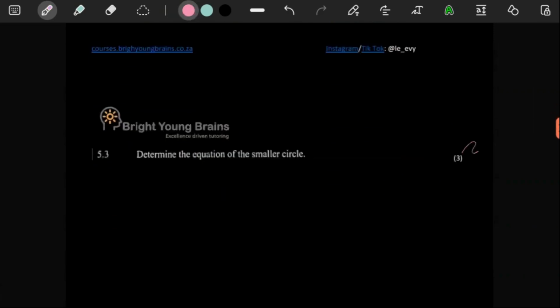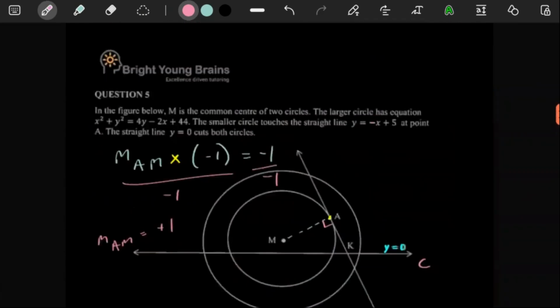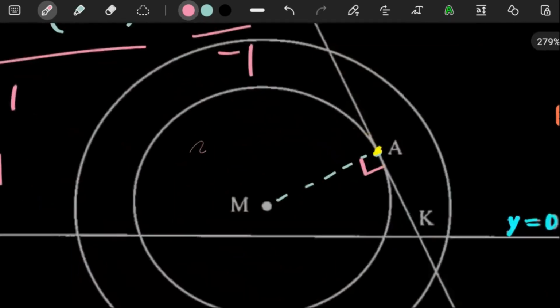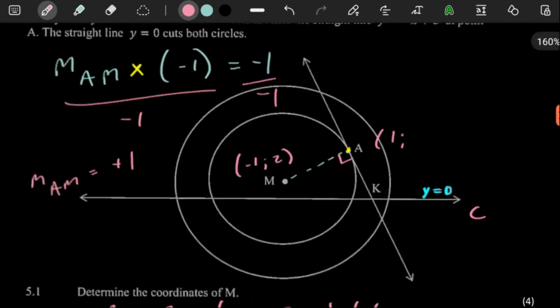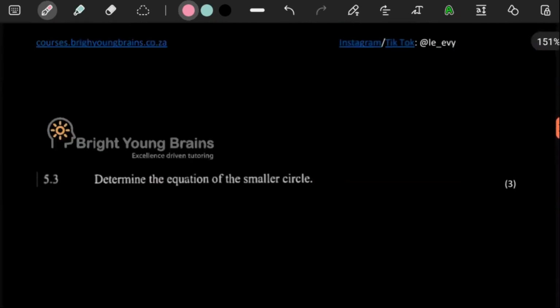4.5.3 says, for 3 marks, determine the equation of the smaller circle. Okay, so getting the equation of the smaller circle won't be too difficult, because remember we have M, negative 1 and 2. A, we have it as 1 and, oh yeah, it is a 1. 1 and 4. So the distance of AM is going to give us the radius. So let's just get AM first.